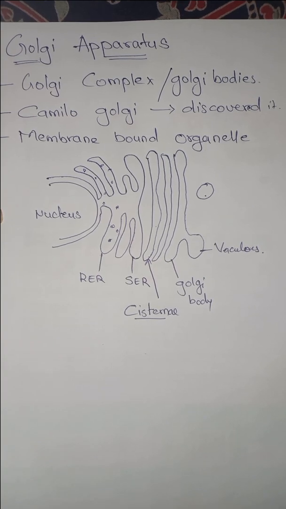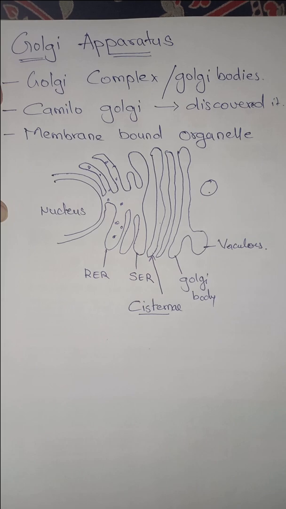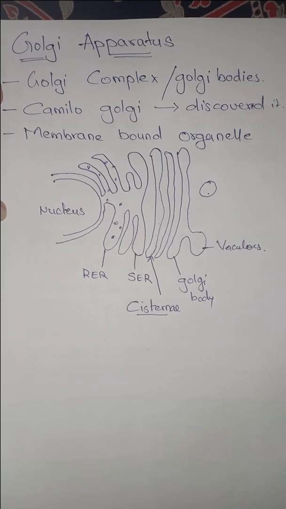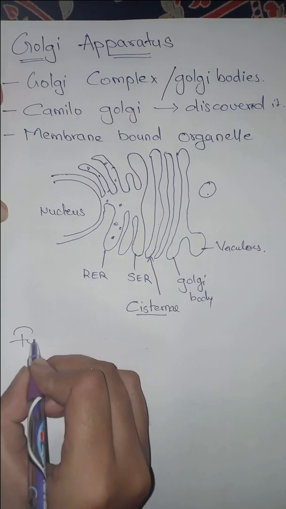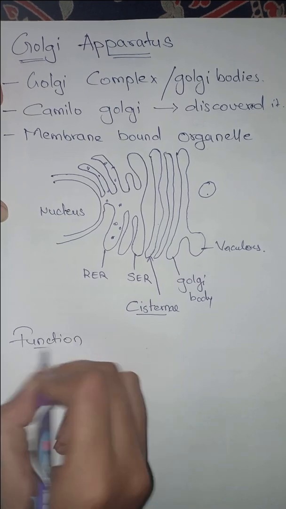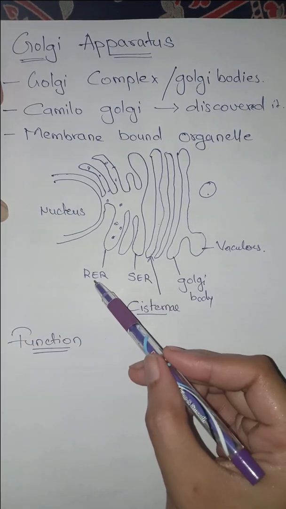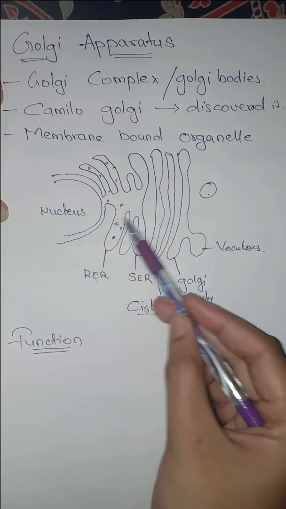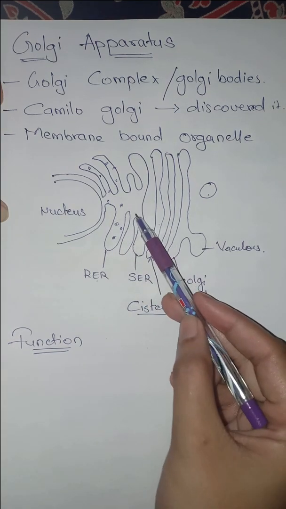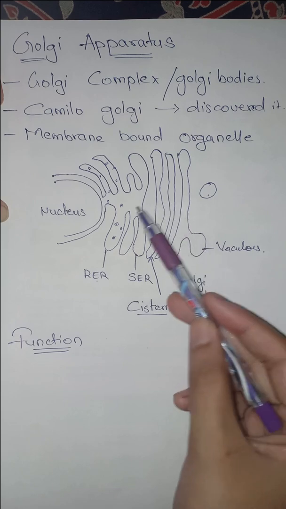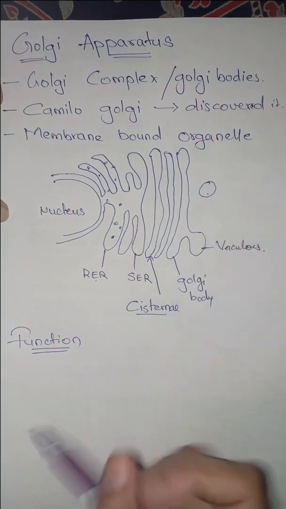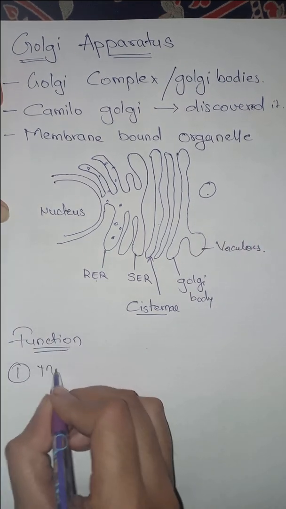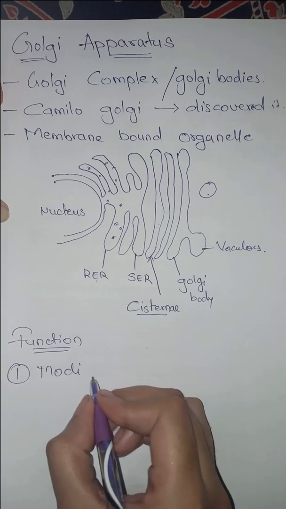Now the most important thing is the functions of the Golgi. First, whatever proteins and lipids were made in the endoplasmic reticulum are sent to the Golgi, and in the Golgi they undergo modification.